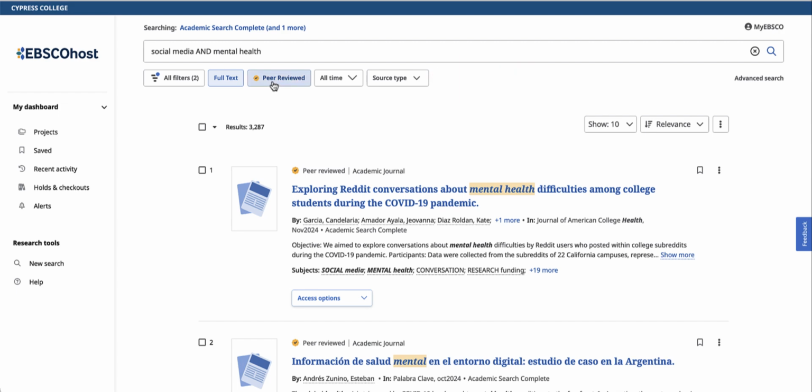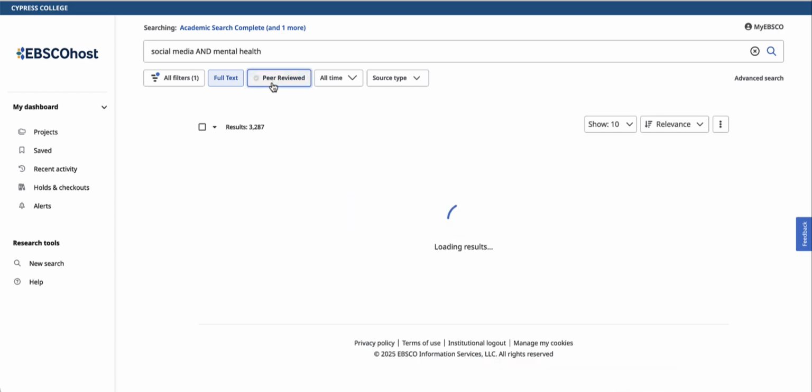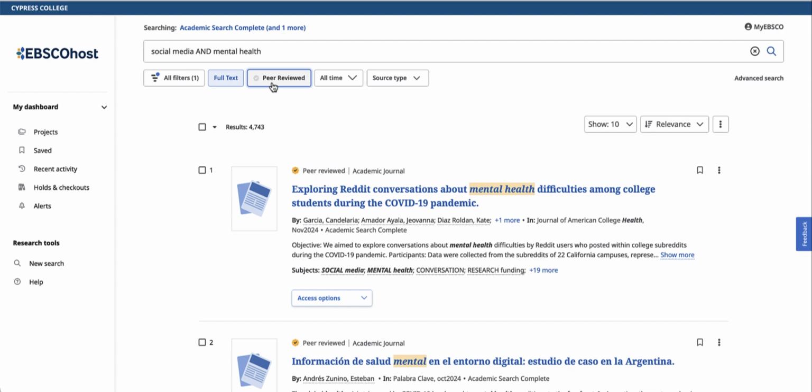Right now we have peer review selected, which means that all the articles listed below are peer-reviewed scholarly articles. In other words, written by and reviewed by scholars and experts in the field. While some professors will require these, others will not. You can keep this selected or remove it, which will expand the search to include popular magazines, newspapers, and more.